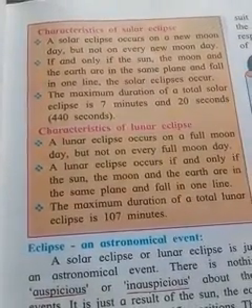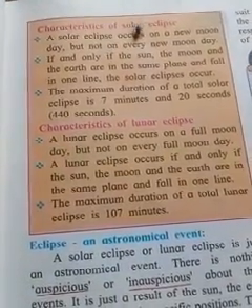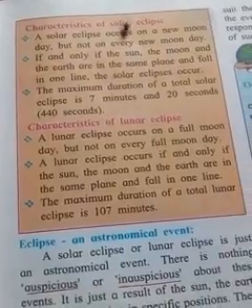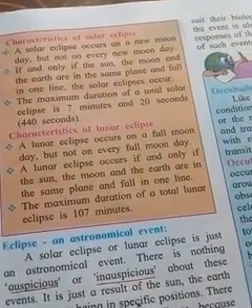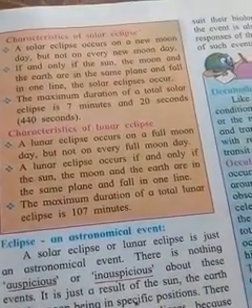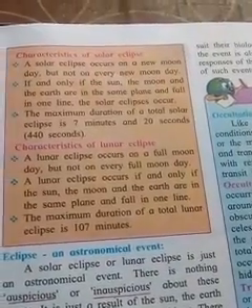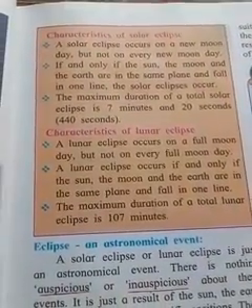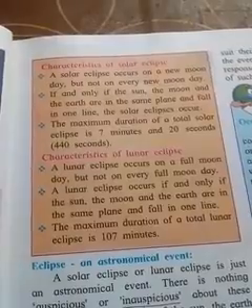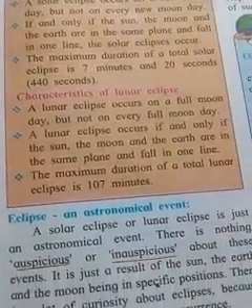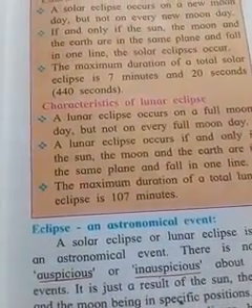You understand what the solar eclipse is? In the eclipse there are two types: the total eclipse and the partial eclipse. These are the characteristics of the solar eclipse and the characteristics of the lunar eclipse.